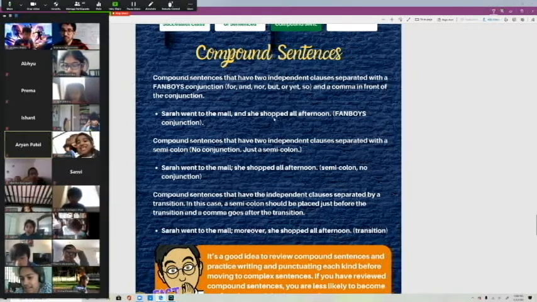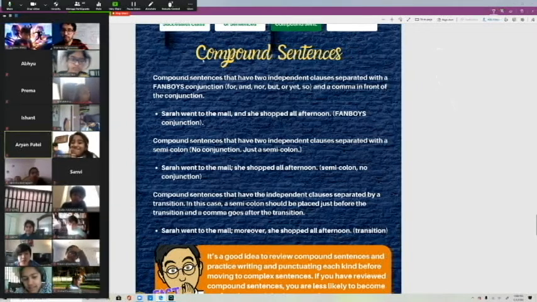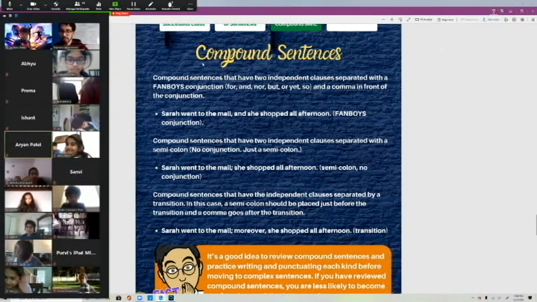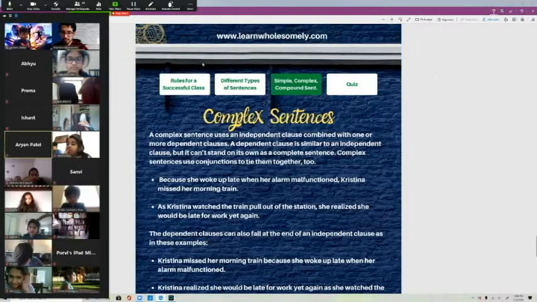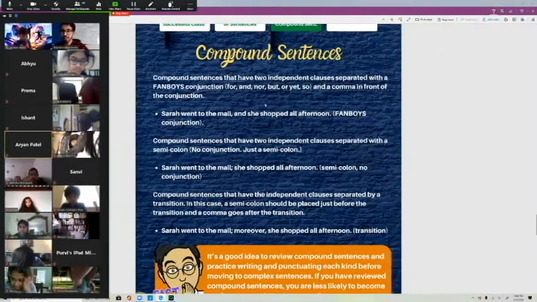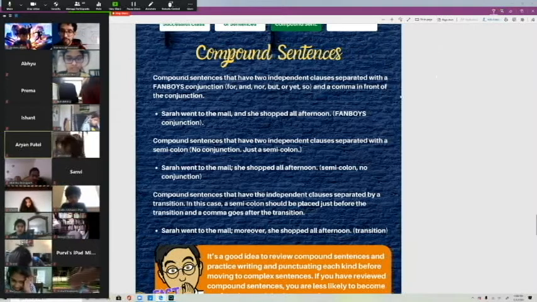Okay, let's go over this, guys. Now we have compound sentences. I have about 5 more minutes with you guys, so I want to make sure I go over these things. We can get through it. Compound sentences have 2 independent clauses